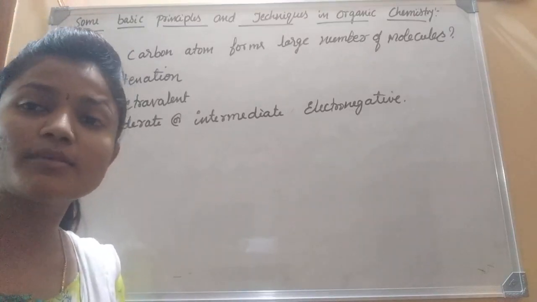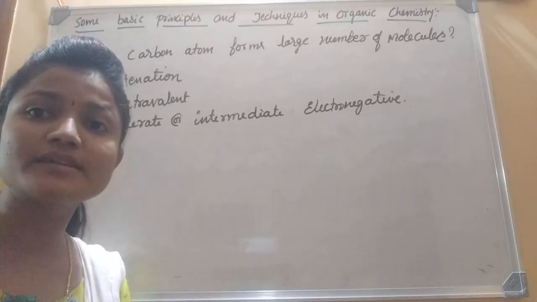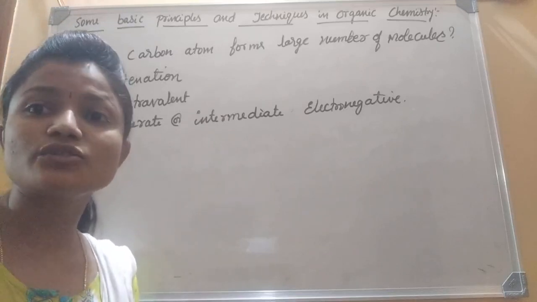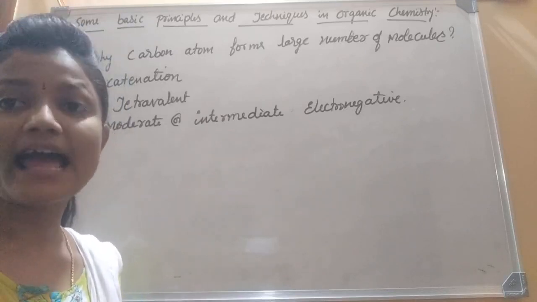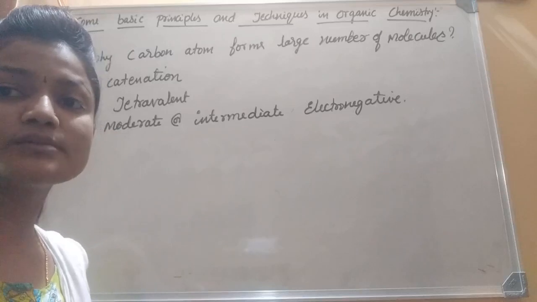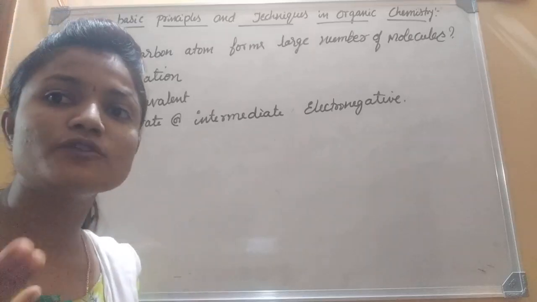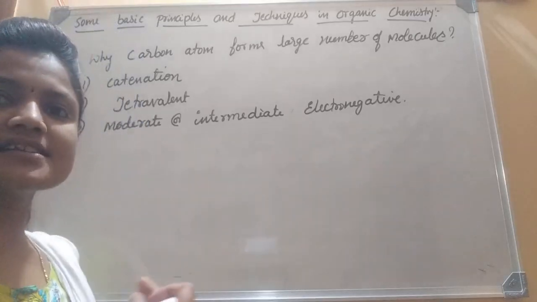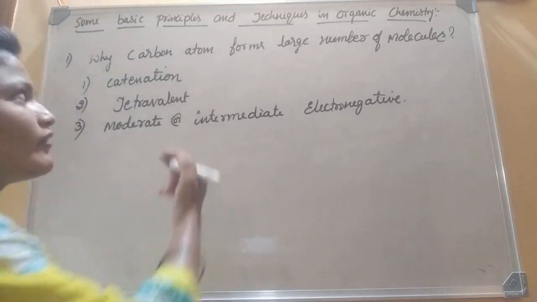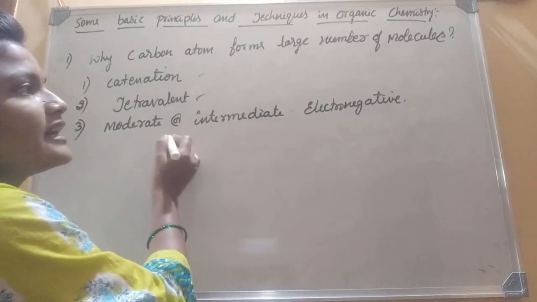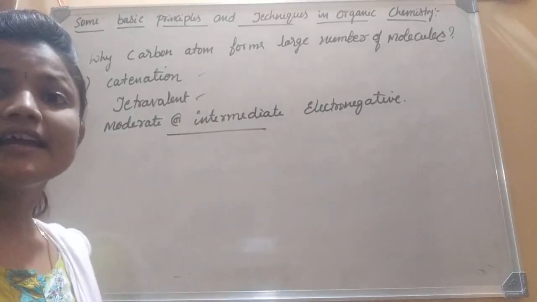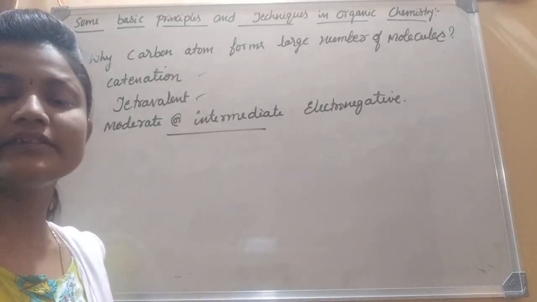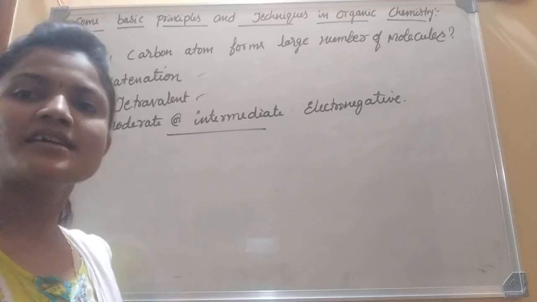Not only hydrocarbons, it also forms bonds with sulfur, oxygen, nitrogen, and also halogens. Halogen means the 17 group elements: fluorine, chlorine, bromine, iodine. Get it, dear children? We will discuss one by one. What is catenation, tetravalency, intermediate electronegativity, we will discuss during this class.